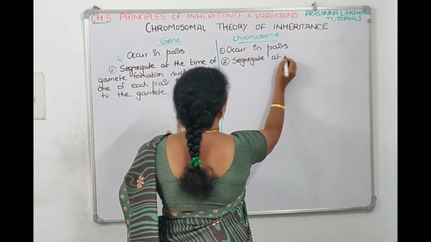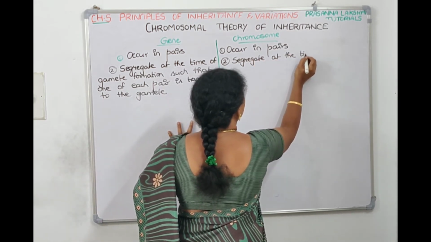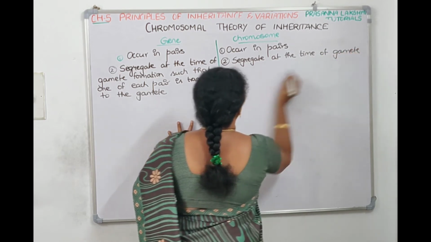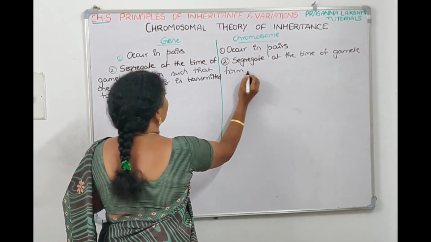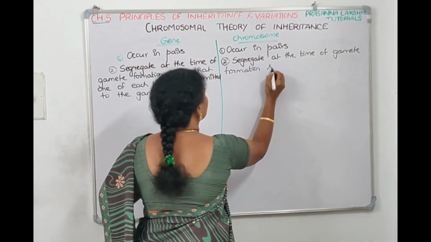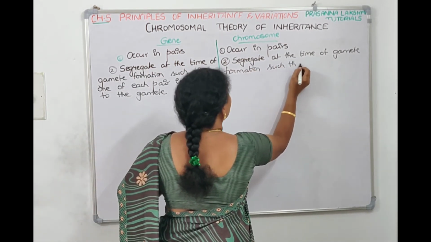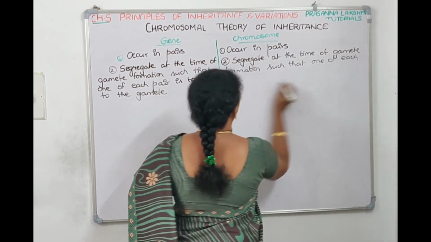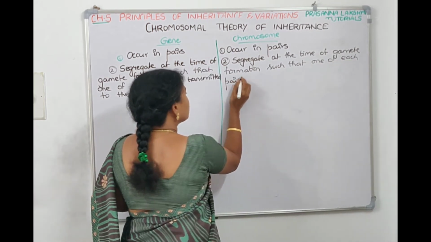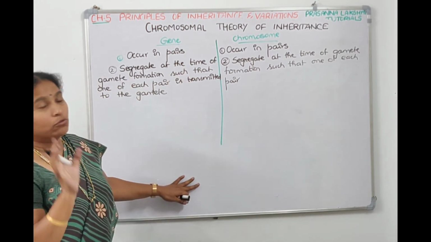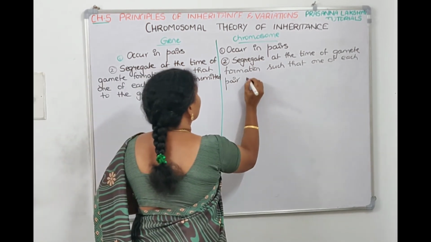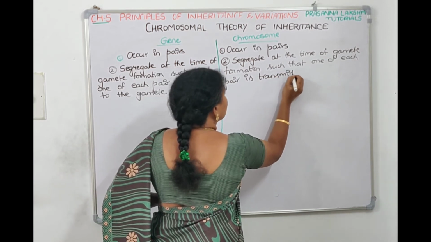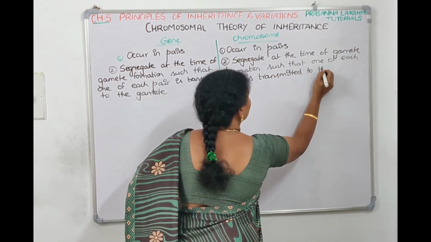Chromosomes also segregate at the time of gamete formation such that one of each pair, out of a pair of chromosomes, only one chromosome will go to the gamete. One of each pair is transmitted to the gamete.